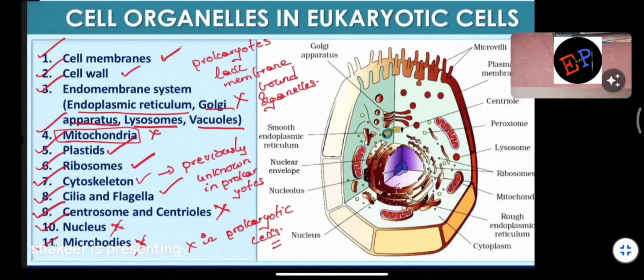Microbodies are also absent. Instead of microbodies, what do we have in prokaryotic cells? Inclusion bodies are present. But here we have microbodies. So what are the differences, which are present and which are not? Questions can be framed on that. The endoplasmic reticulum, Golgi complex, lysosomes, vacuoles, all of them are absent. Mitochondria, nucleus, microbodies, centrosome and centrioles are also absent in prokaryotic cells. This is the difference.